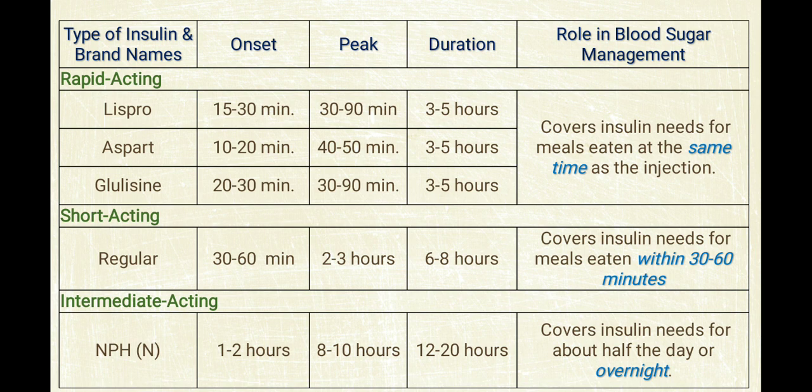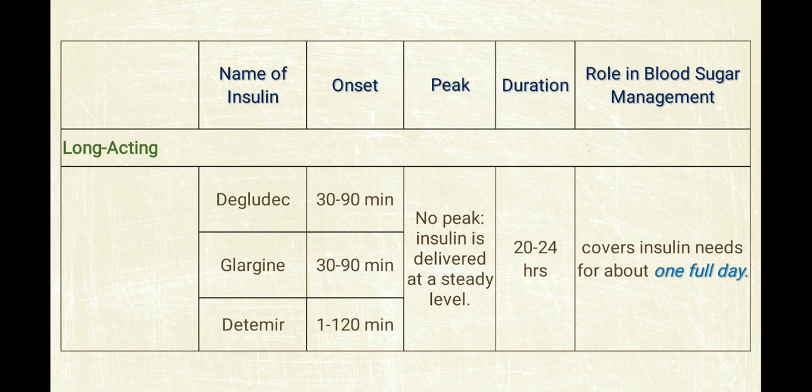Short acting generally acts in 30 to 60 minutes with a duration of 6 to 8 hours. It covers the insulin need for a meal eaten within 30 to 60 minutes. Intermediate acting, neutral protamine Hagedorn, has onset within 1 to 2 hours and duration of 12 to 20 hours. It covers the insulin need for about half the day or overnight.